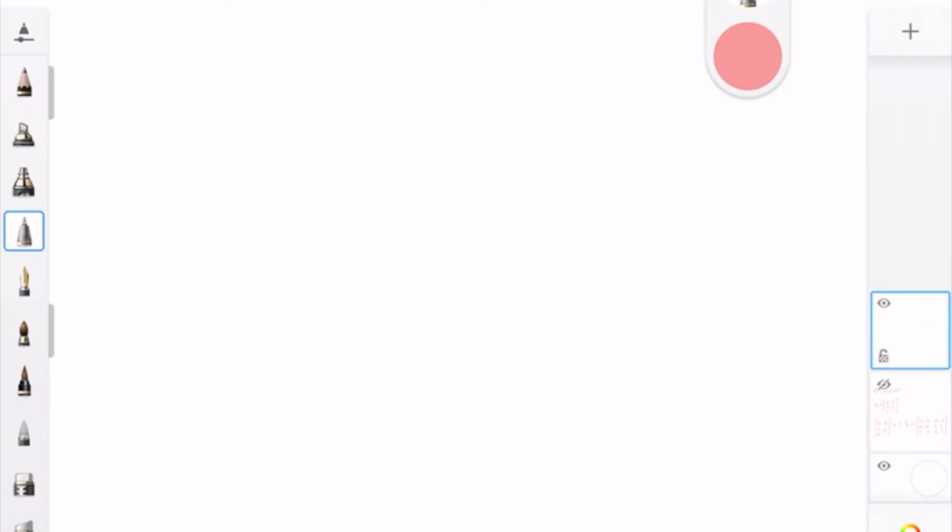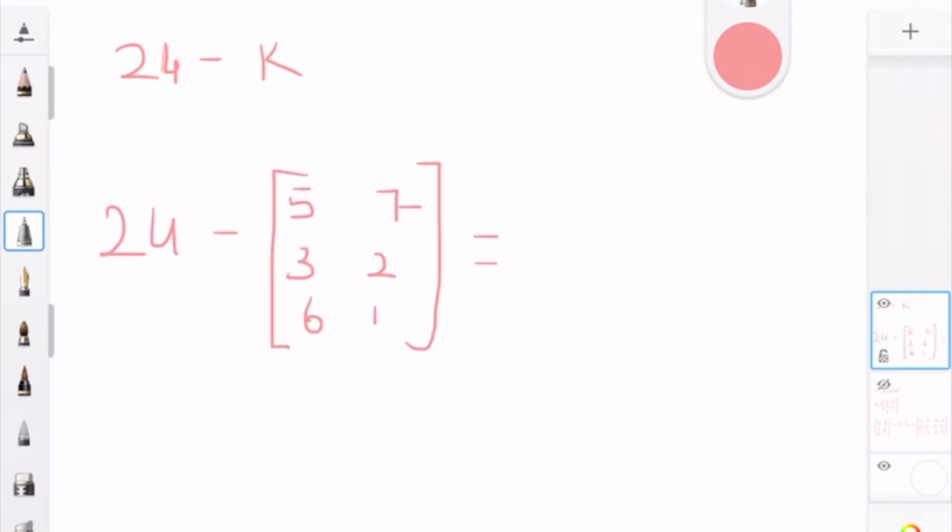Question number 2 is 24 minus K. And the question is here. Now, we want to subtract each element of matrix K from 24. So 24 minus 5, 24 minus 3, 24 minus 6, 24 minus 7, 24 minus 2, 24 minus 1. But in the addition